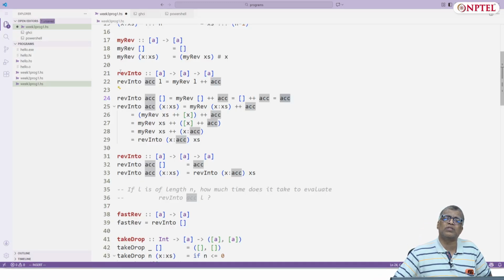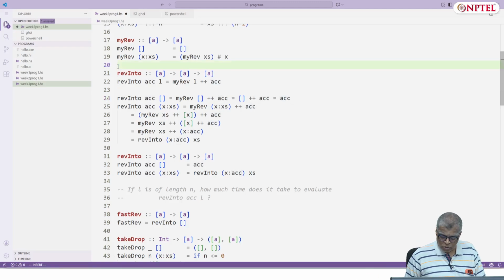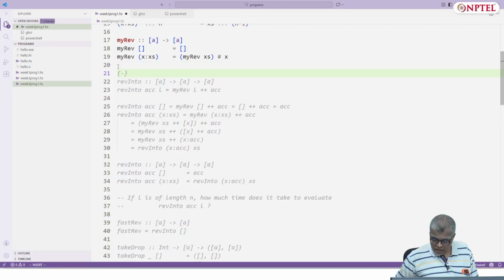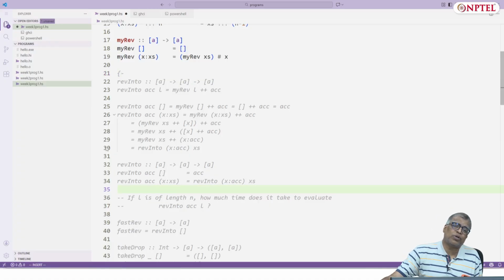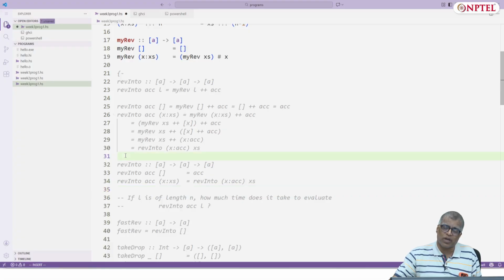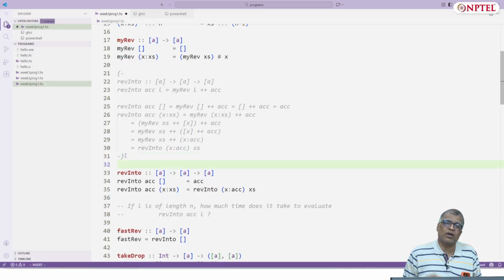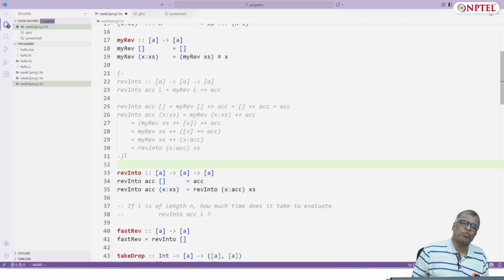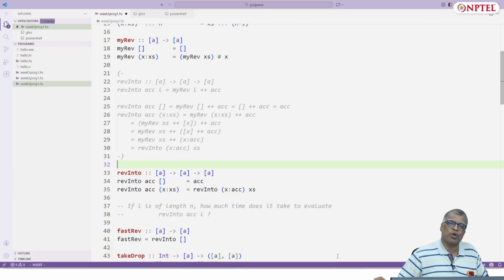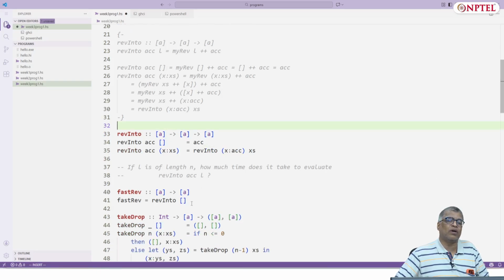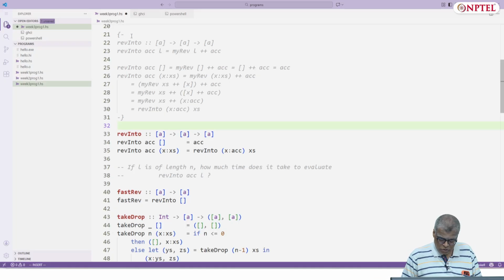So now I will comment out all this because that was just some explanation to tell you how to arrive at this. This is not an exercise that you need to remember completely now, but this is just to tell you that this is a nice cool thing that you can do in Haskell, which is that you can, sort of like computing some algebraic equations, just expand definitions and equationally reason and then arrive at a new program. And this new program is actually a more efficient version of my reverse, because you can finally do fast reverse is nothing but reverse into the accumulator, reverse into the empty list as the accumulator.